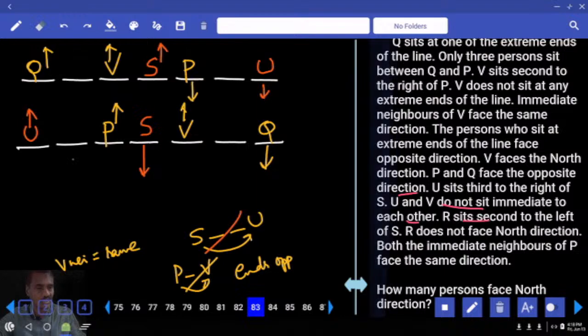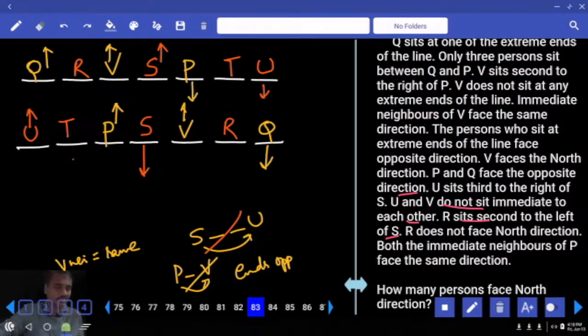The next one, R sits second to the left of S. R is seated second to the left of S, R is here. Then who is the person left over? T. Here again T must be here. And both the immediate neighbors of P face the same direction. P's neighbors are facing the same direction. Is any information ruled out here? V's neighbors are facing the same direction, R and S. Here again S and R.